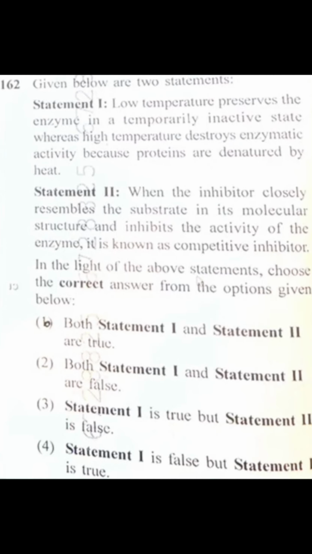Low temperature preserve the enzyme in a temporarily inactive state, whereas high temperature destroy enzymatic activity because protein are denatured by heat. So statement 1 is correct. When the inhibitor closely resembles the substrate in its molecular structure and inhibits the activity of enzyme, it is known as competitive inhibitors. So option second also correct. So first one is correct.